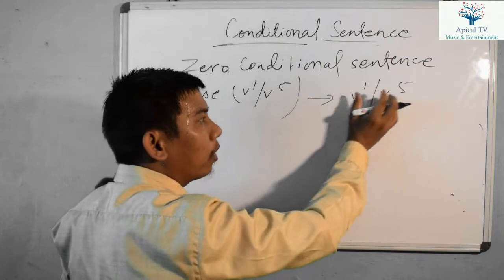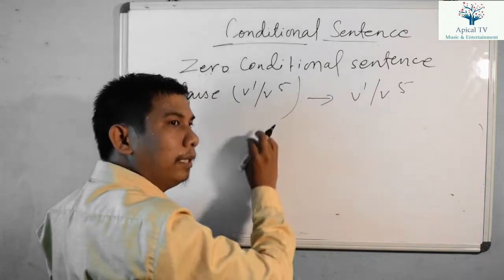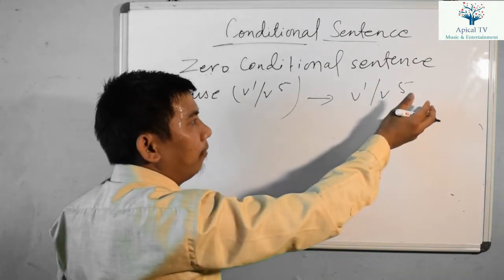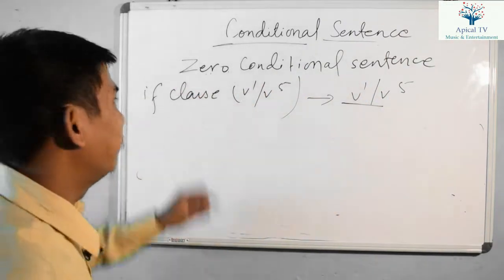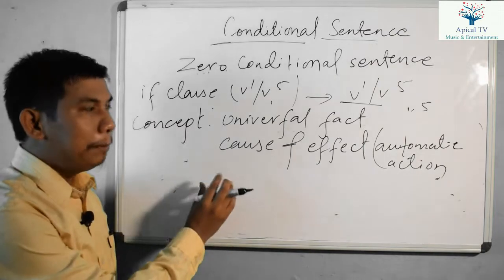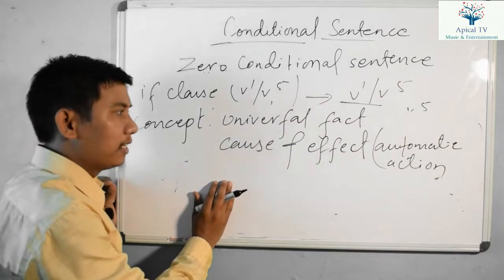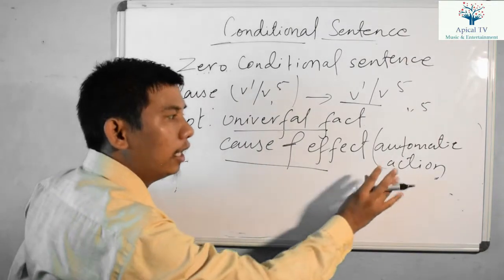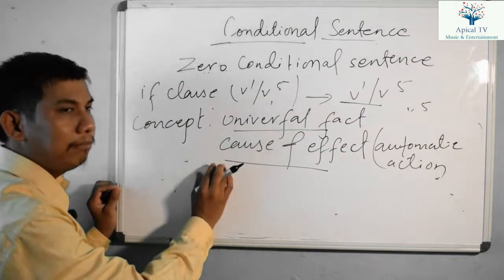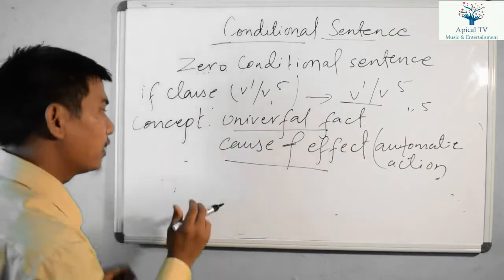It means verb 1 or verb 5 on the basis of the subject, whichever subject is used with the verb. You have to use verb 1 or verb 5 according to the subject used in the sentence. Now let me give the example of zero conditional sentence. What is universal fact and what is cause and effect, or we can say automatic action. This is the concept, this is the condition where we use zero conditional sentence.